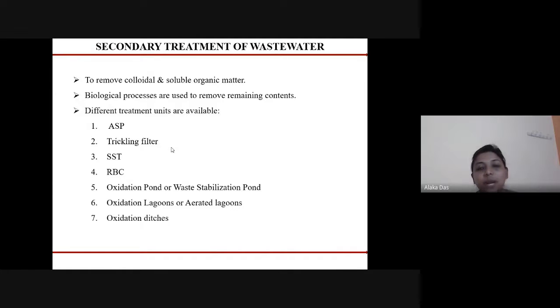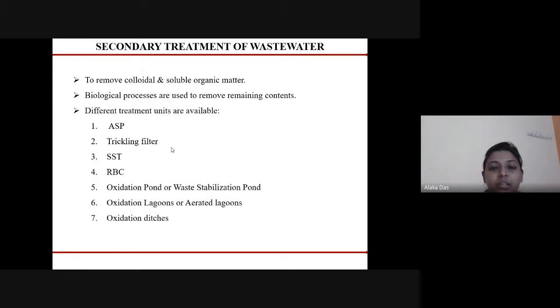So these were the primary treatment of the wastewater. Next, after the primary treatment, we go for the secondary treatment, because in the primary treatment only the lightweight organic matters were removed. The remaining soluble organic matter and the colloidal matter are removed in the secondary treatment of wastewater. Here, biological processes are used to remove the remaining contents.